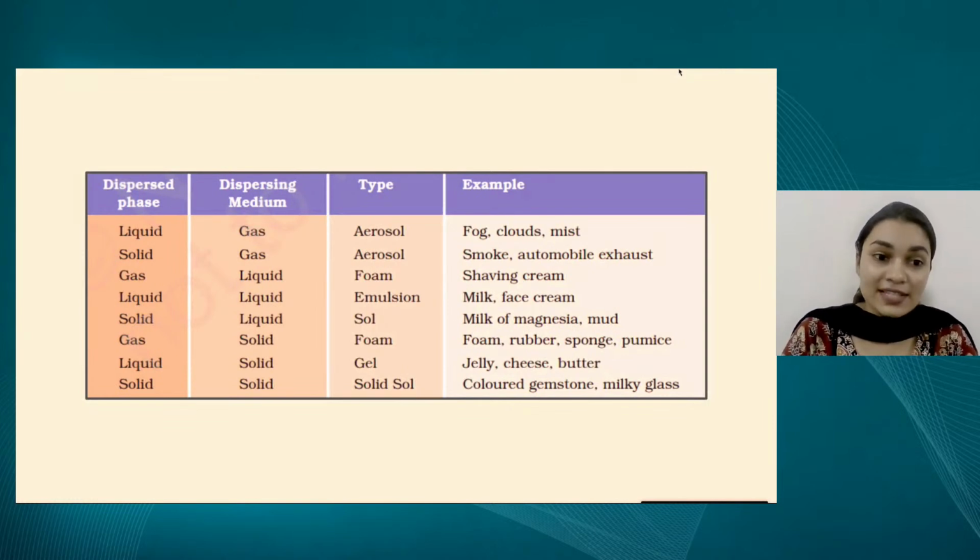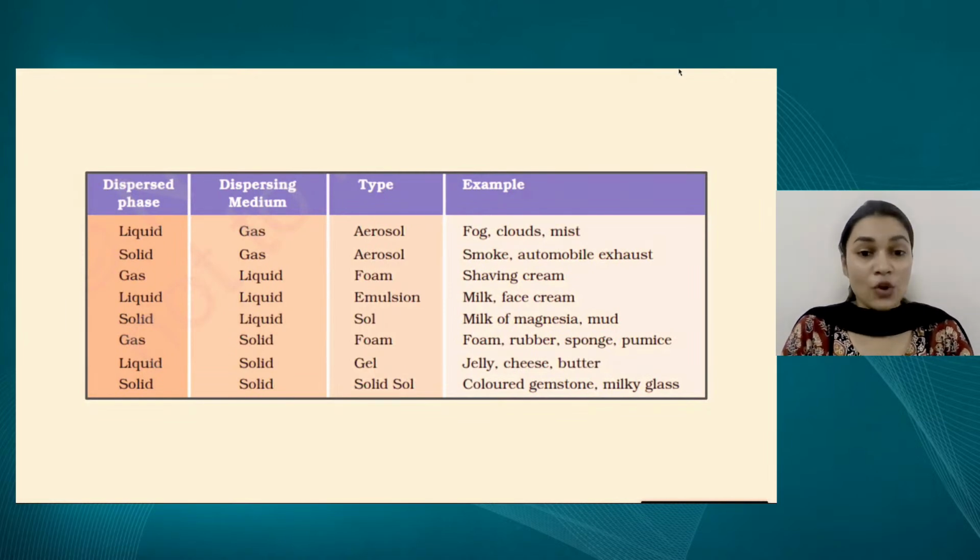The next one is a gas dispersed in a solid, and we call that as a foam. So if you see the examples, foam, rubber, sponge, pumice, they are all solids, but they all have air cavities in them. So we call that type of a colloid as a foam. When it is a liquid dispersed in a solid, we call it as a gel. So examples are jelly, cheese, butter. We have seen them all in our daily lives. And lastly, when it is a solid dispersed in a solid, it is called as a solid sol. Examples are colored gemstone and your milky glass.